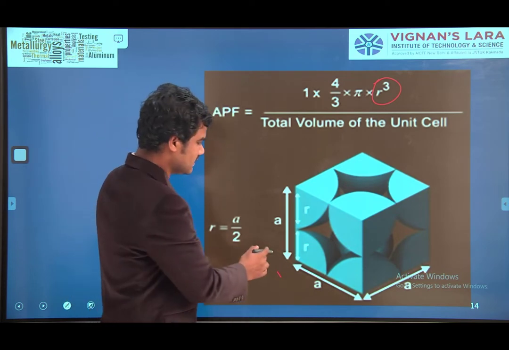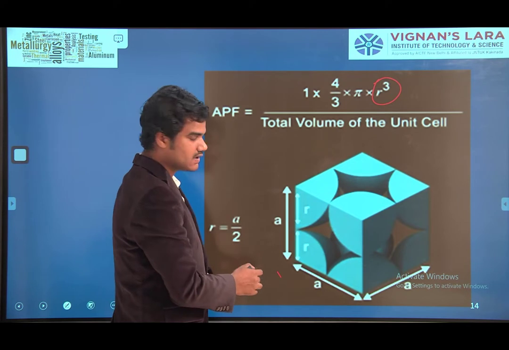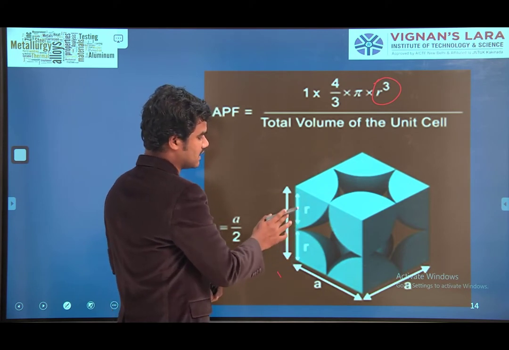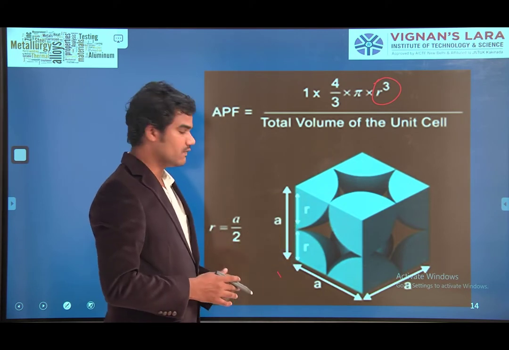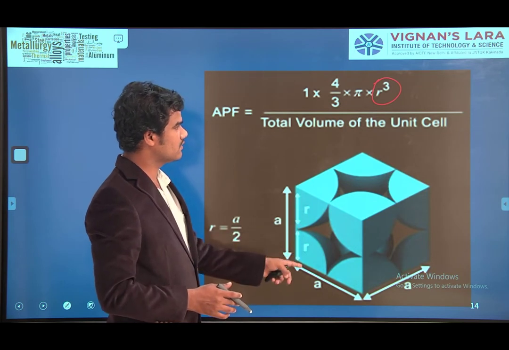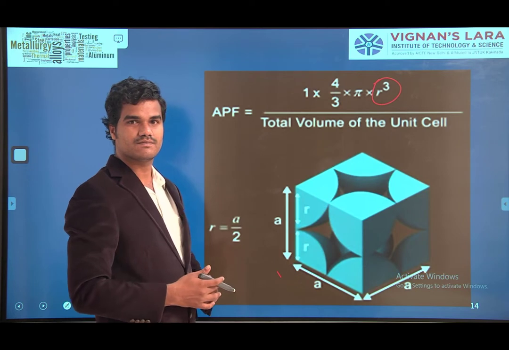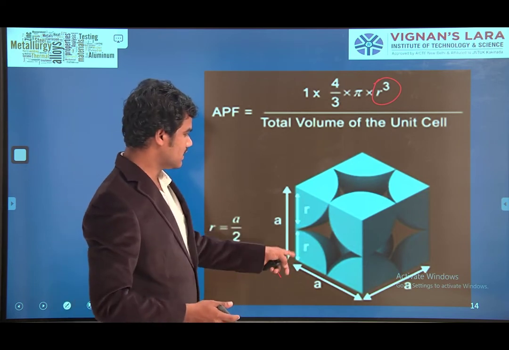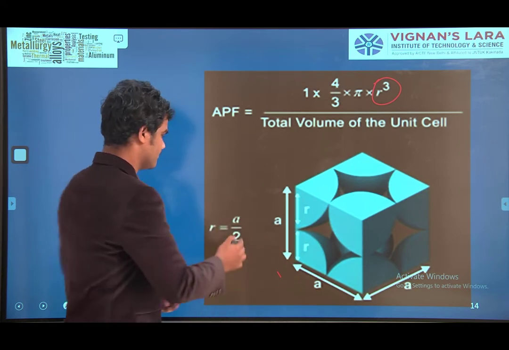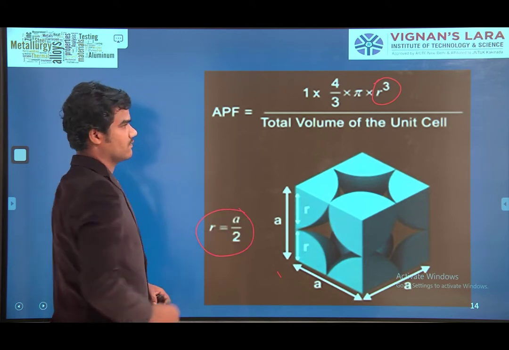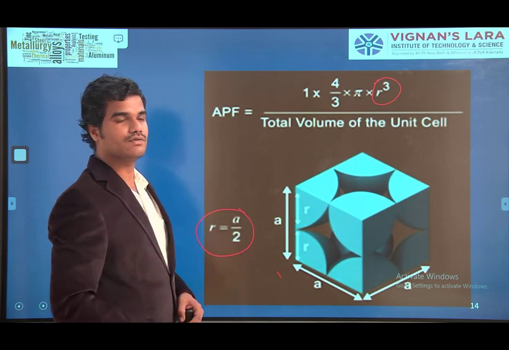So, in this edge, how many atoms are there? One atom. R plus R, 2R. Whereas A equal to 2R. Then R equal to A by 2. A is equal to 2R, R is equal to A by 2. Substitute R equal to A by 2 here.